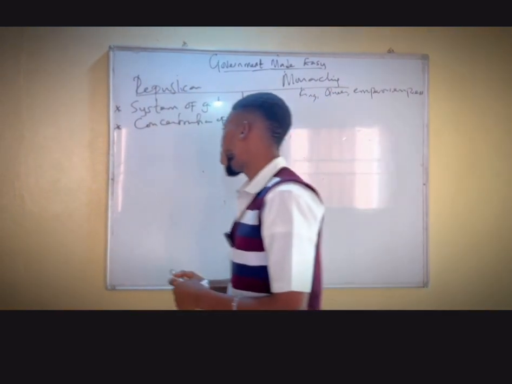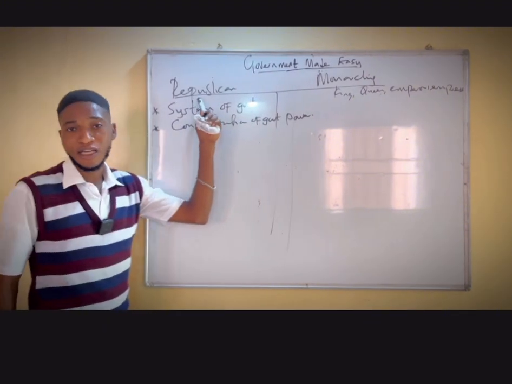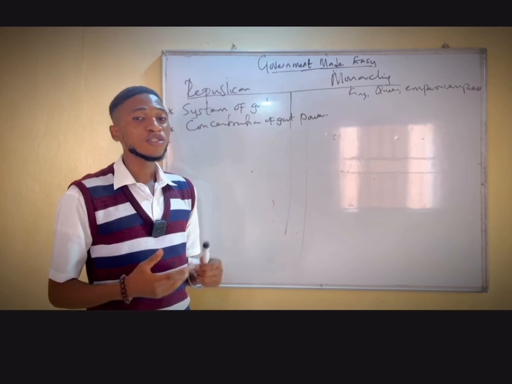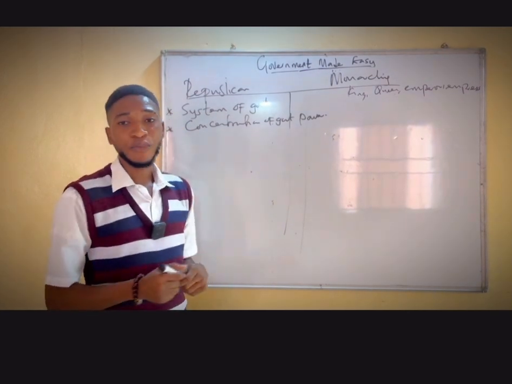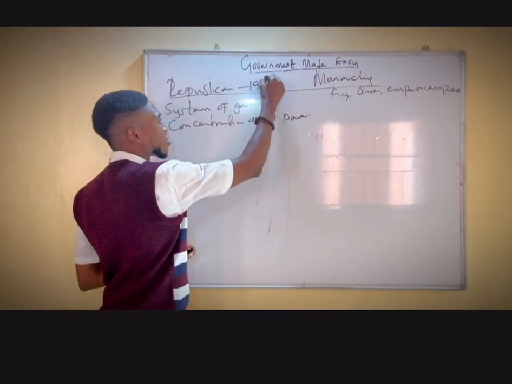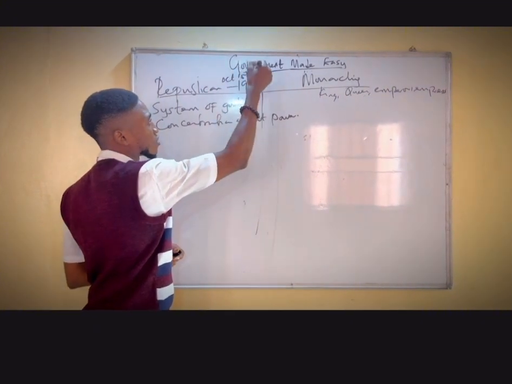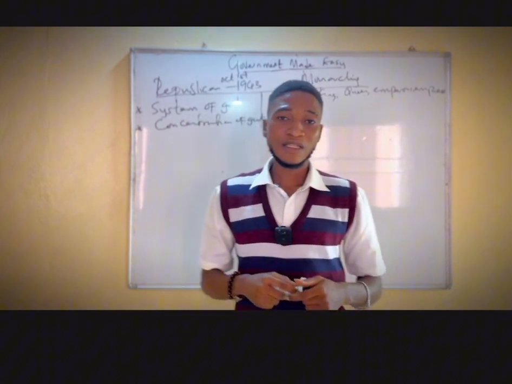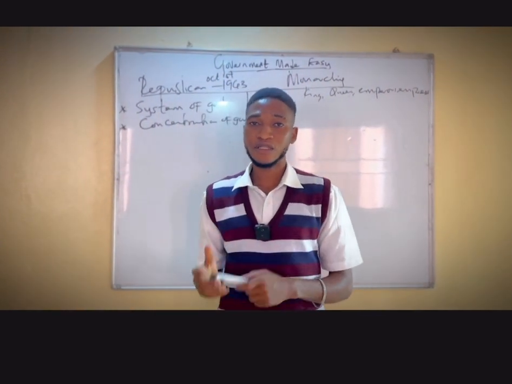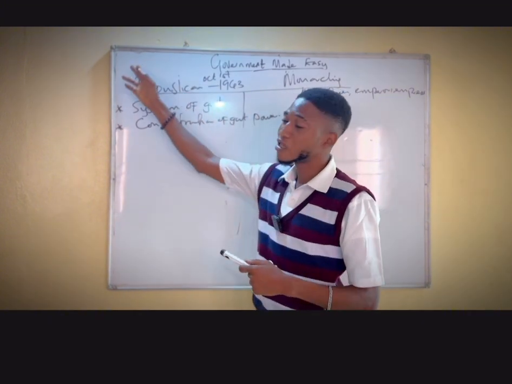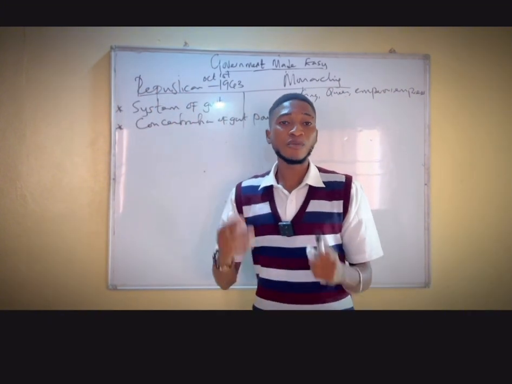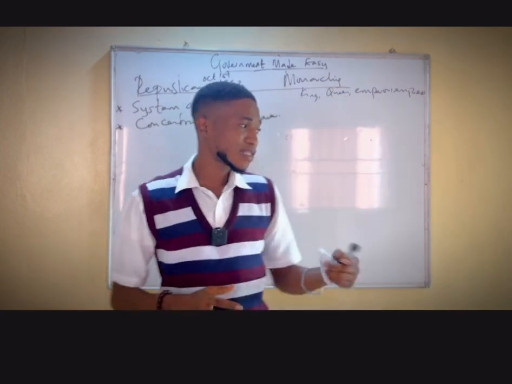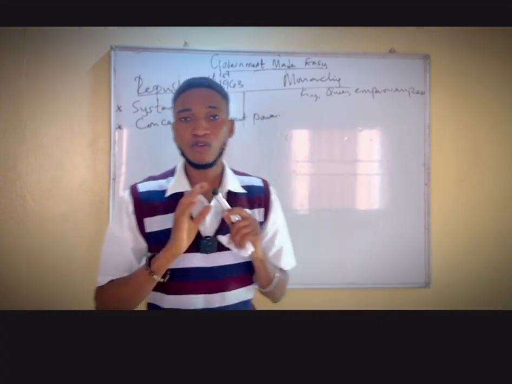In Nigeria, currently, we are practicing a republican system of government. Why? Because we are headed by a president. It should be noted that Nigeria became a republic in 1963, to be precise, October 1st, 1963. During this year, Dr. Nnamdi Azikiwe became Nigeria's first president, because we had attained our full independence. A republican state is a state that has absolute sovereignty, that is free from internal and external dominance and control.